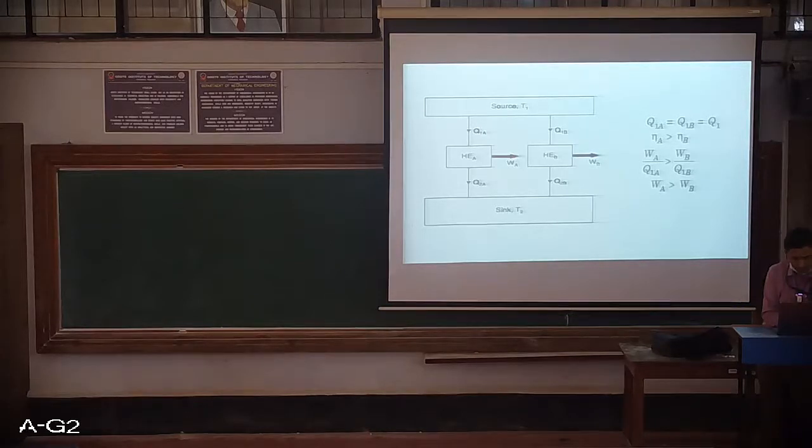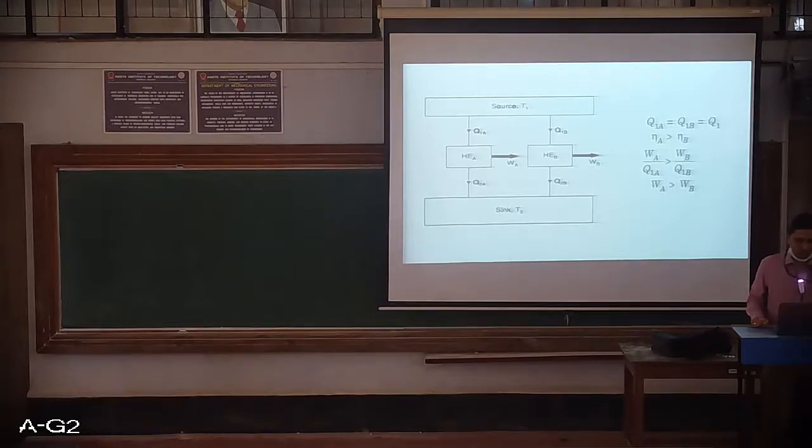So we have assumed that efficiency of A is greater than efficiency of B, wherein heat engine A is a non-reversible heat engine, whereas heat engine B is a reversible heat engine, and both are being supplied equal quantities of heat, that is Q1A is equal to Q1B is equal to Q1. Now the general formula of efficiency is the work done divided by heat supplied. So efficiency A can be written as WA divided by Q1A, and efficiency B as WB divided by Q1B, and WA by Q1A is greater than WB by Q1B, hence WA is greater than WB.